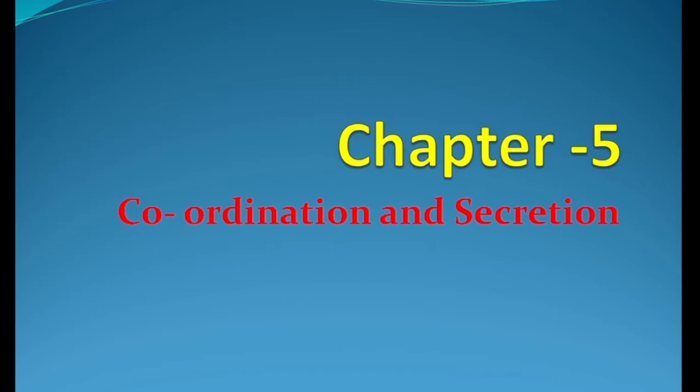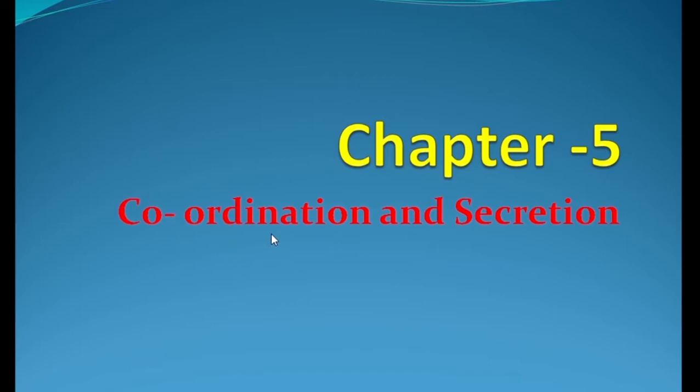Today I am going to discuss chapter 5, coordination and secretion. Coordination is very important for living organisms. Living organisms means all plants and the animal kingdom. Growth, reproduction, sensitivity and reflex action etc. are characteristics of living organisms.